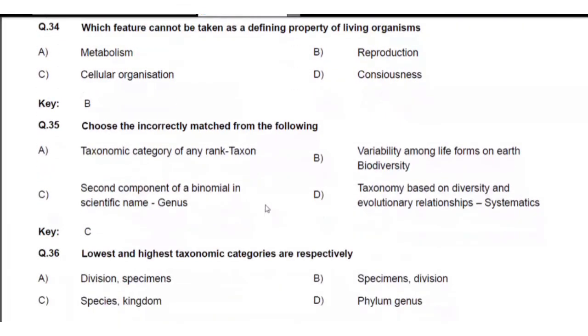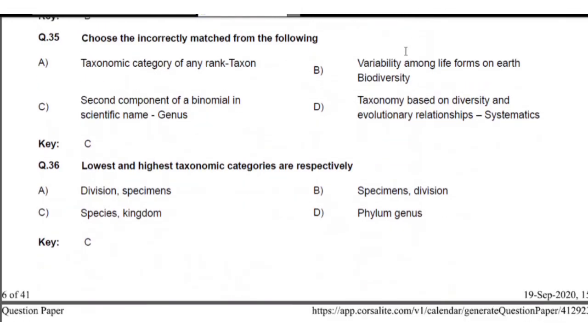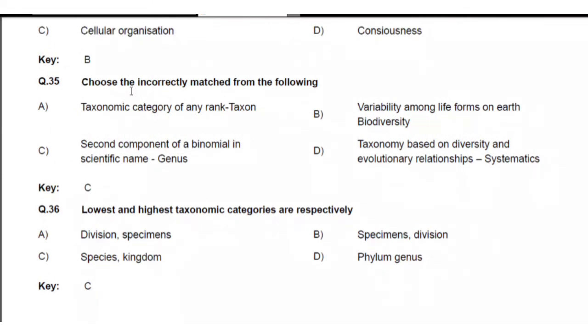Question 34. Which feature cannot be taken as a defining property of living organisms? Defining properties we have already discussed. Reproduction is not a defining property of living organisms. Next, question number 35. Choose the incorrect matching from the following. We have to find the incorrect one.